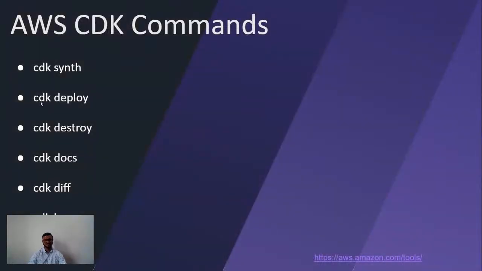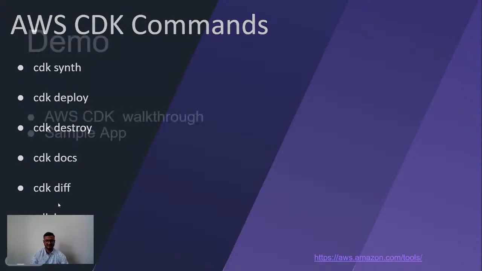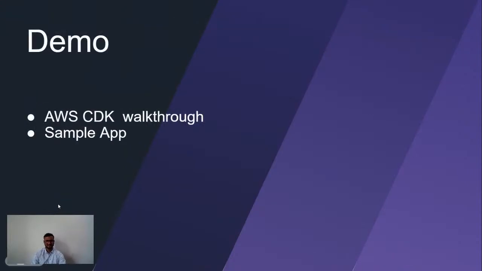I have to simply use this CDK deploy. And if I want to destroy the created infrastructure, then we will use the CDK destroy command. If I want to check the applications or stacks, then we will use the CDK ls command. And if I want to check the difference between the files, then we can use the CDK diff. So these are all the commands available. Using this, we can play with it, and we can get that output, CloudFormation output.